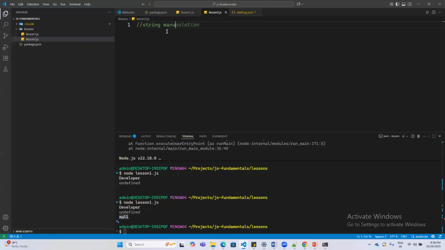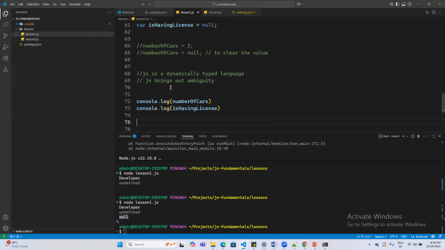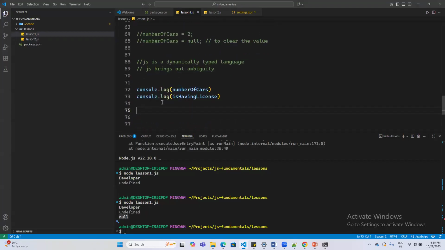Okay, I see a hand getting raised. So yeah, if you have any questions, you can ask. Basically, we use data types to set what type of values we can assign to the variables, right? So here we are using null and undefined.